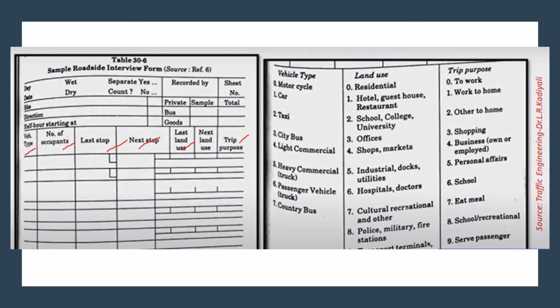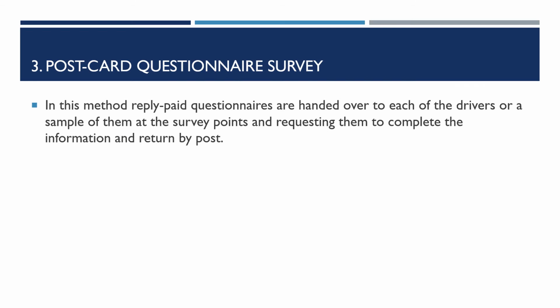be collected. The third method is the postcard questionnaire survey. This is actually an extended version of the roadside interview survey. In the roadside interview survey, we stop the drivers of vehicles at selected survey points and interview them to collect the data, and we could see that this causes considerable delay to the drivers.